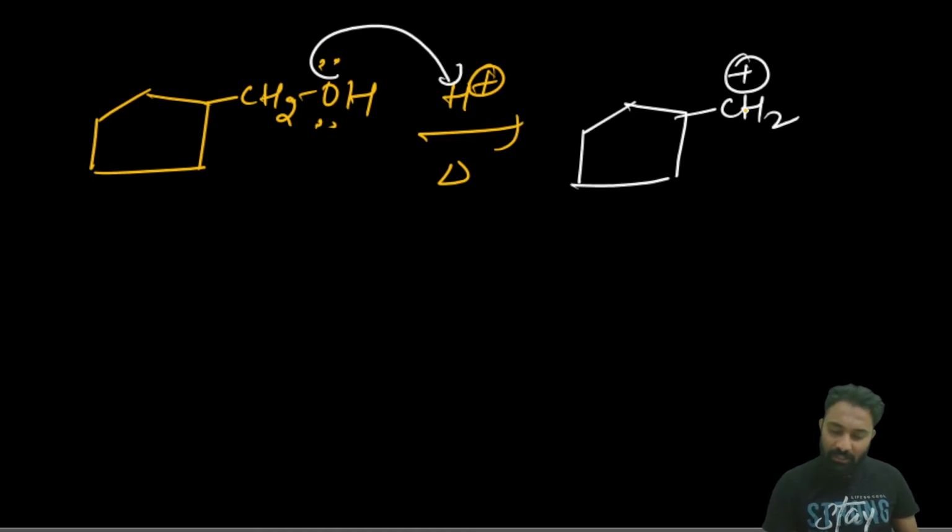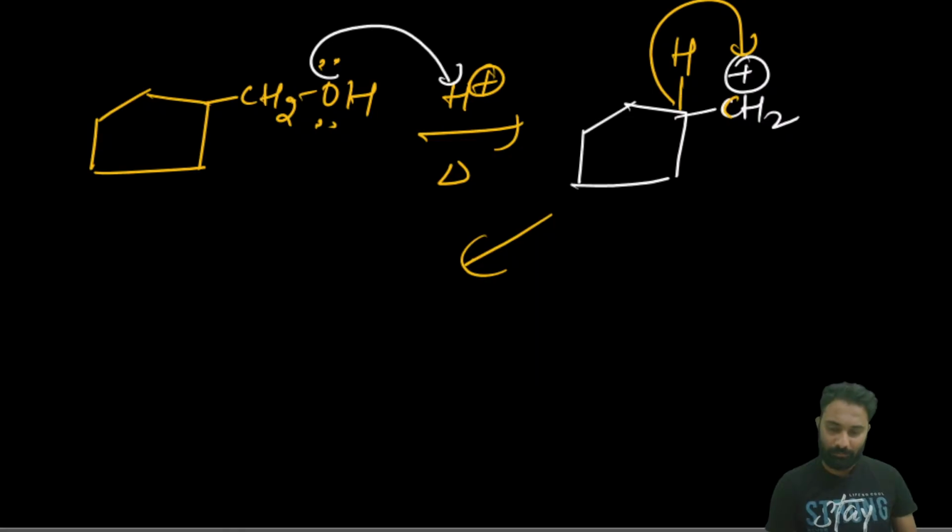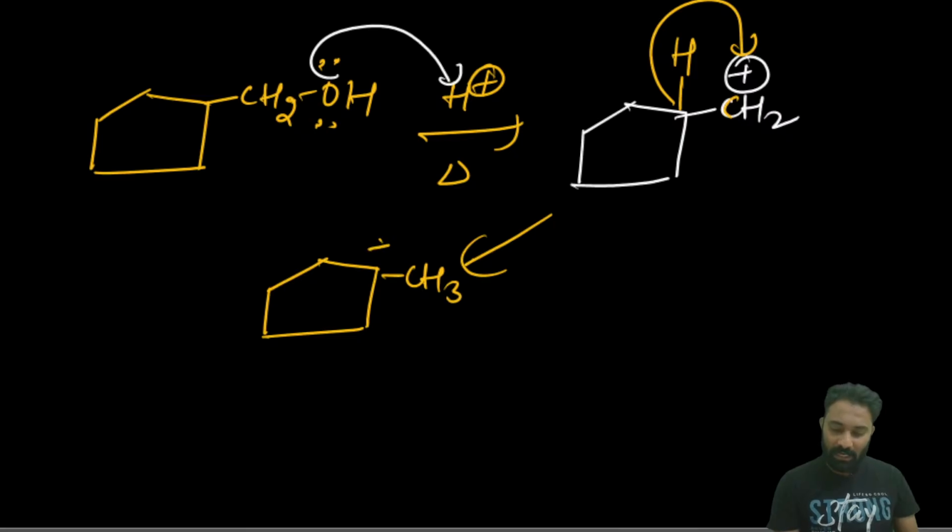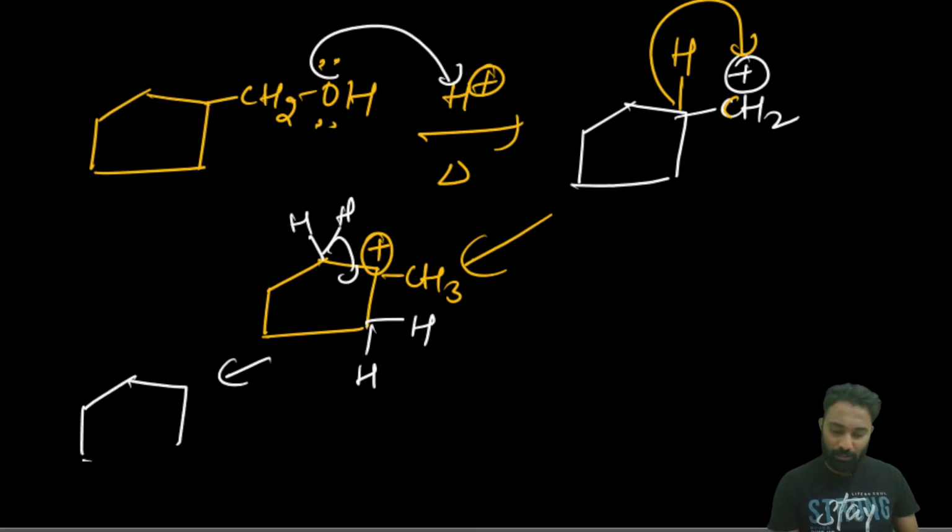Here they will think that the carbon is a 1 degree carbon, there is a hydrogen here, so we can do the hydride shift to here. If you shift the hydride to that carbon, then it will become the CH3 and here it will get the positive charge. And what I said, the carbon which contains the less number of hydrogens, from there they will eliminate the hydrogen and they will think that this is the correct product.